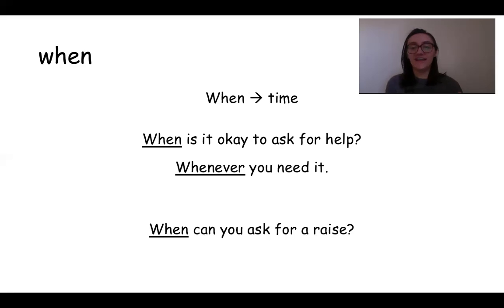So another question is, when can you ask for a raise? When is it okay to ask for a raise? So when talks about time, but it's also saying, what time in my life at my job is it okay to ask for a raise? When can I ask for a raise? It's not asking about Mondays or Fridays, but it is asking about a time. When is it okay? And that's something for you to decide, right?